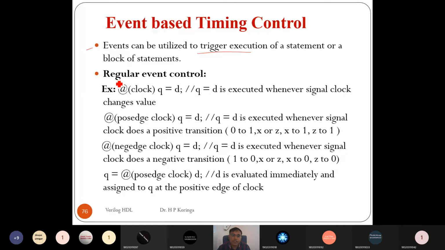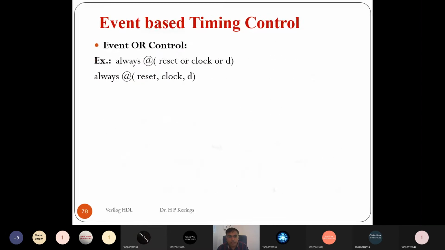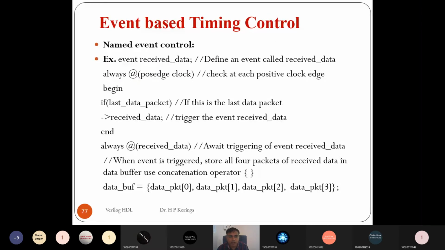Let's say at the positive edge of clock, or once there is an event on a clock, we want to execute some statement, so we can use the event-based timing control. Event-based timing control also has three types: the regular event-based, intra-assignment event-based, and the last one is named event control.